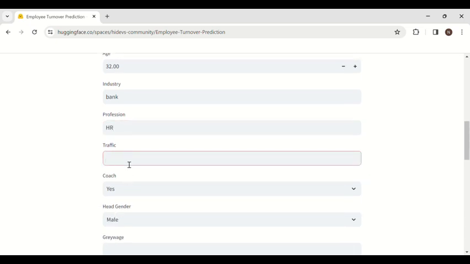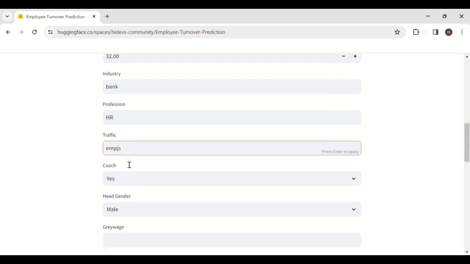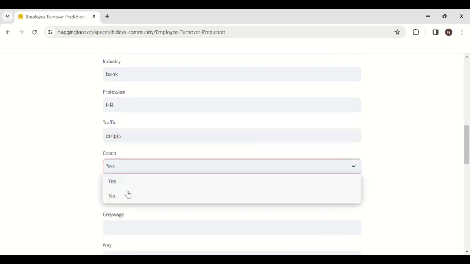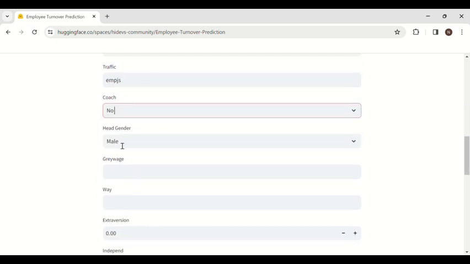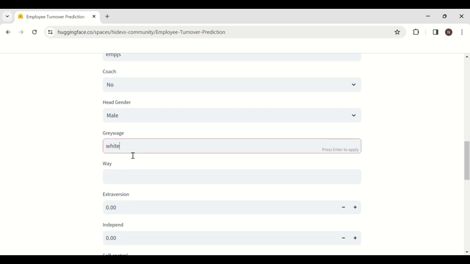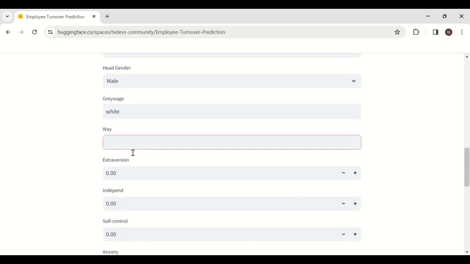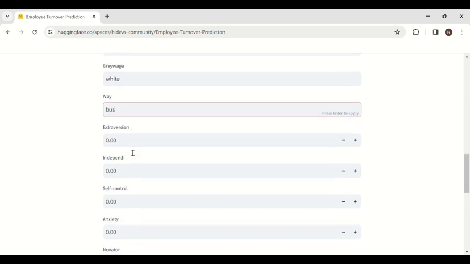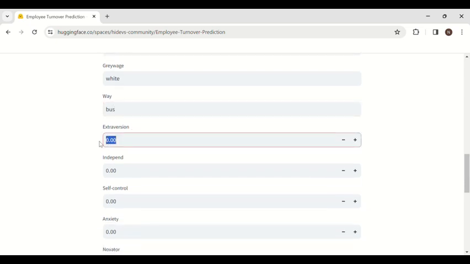Traffic is a random value for employees. Was there a coach? No. Head gender will be male. What is the gray wage? Means white, no taxation. Way, through which way? Bus, by train or taxi, means anything you can enter. Extraversion is, let's say, 6.2.